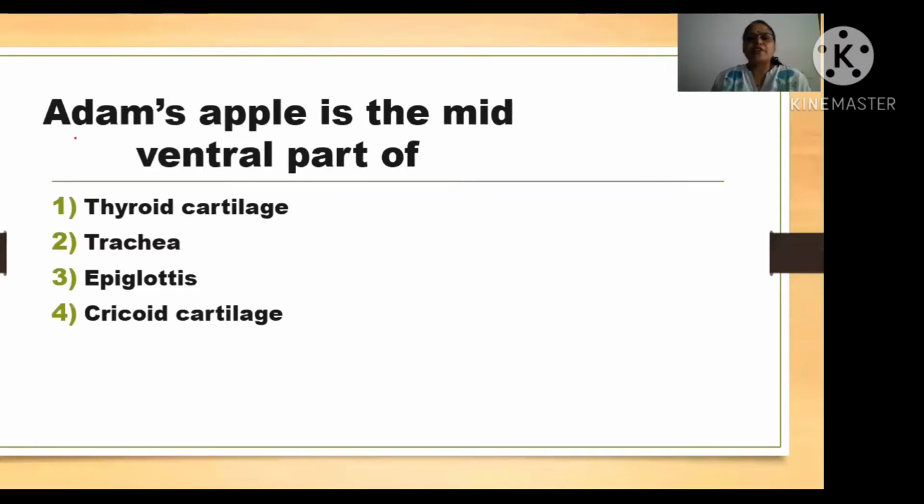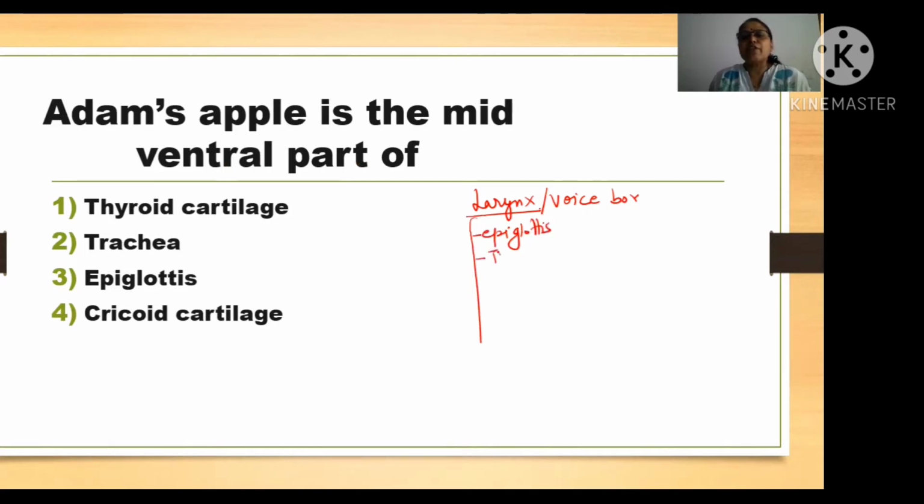Now the next question given is: Adam's apple is the mid-ventral part of what? First of all, the larynx, which is also known as the voice box, has a few cartilages. One is the epiglottis, which closes the glottis.